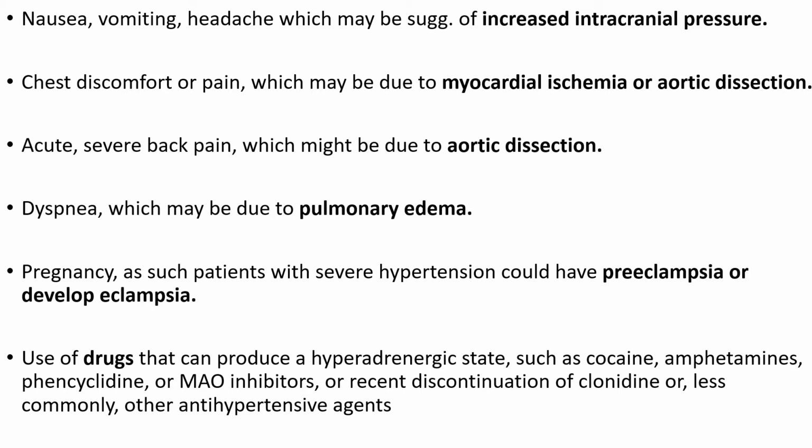Also, we should look for pregnancy in patients who are of reproductive age group, so as to rule out preeclampsia or eclampsia. Drug use history should also be found out, if the patient has been using any cocaine, amphetamines, or PCP. Also, whether the patient is on MAO inhibitors, or whether the patient has recently discontinued any antihypertensives abruptly.